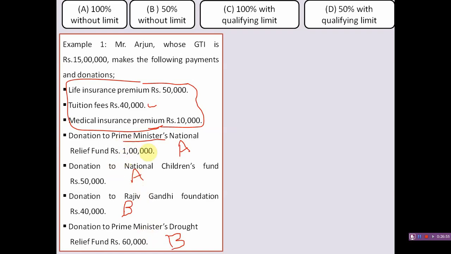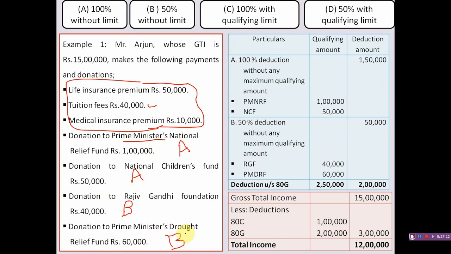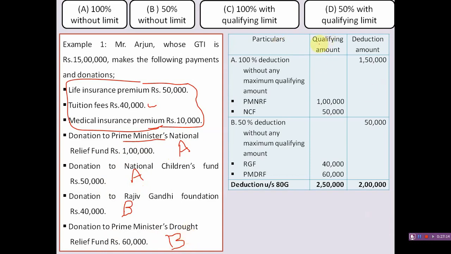If there are only donations of category A and category B, the calculation of the deduction allowable under section 80G is very easy, as it is not necessary to compute the adjusted gross total income. See the solution. Particulars, qualifying amount. The 10% of adjusted gross total income column is not necessary here, because category C and D items are not there in the problem. Qualifying amount, deduction amount.